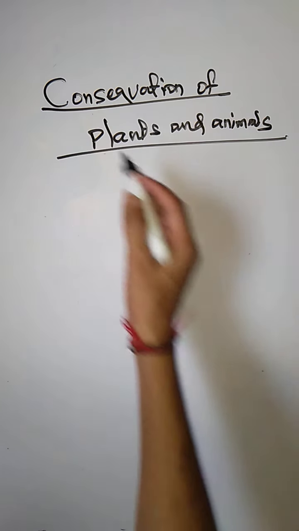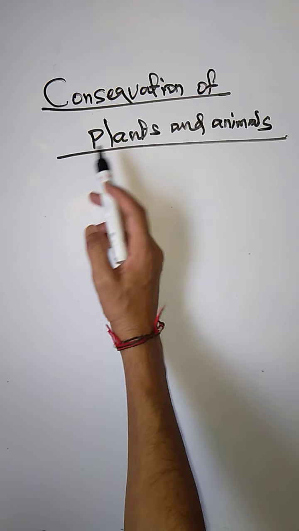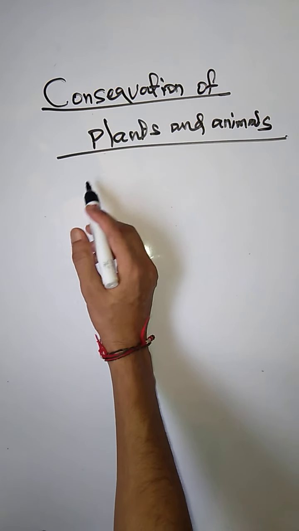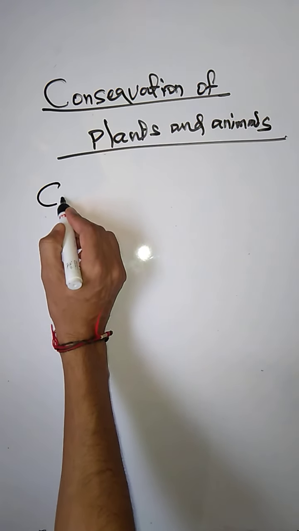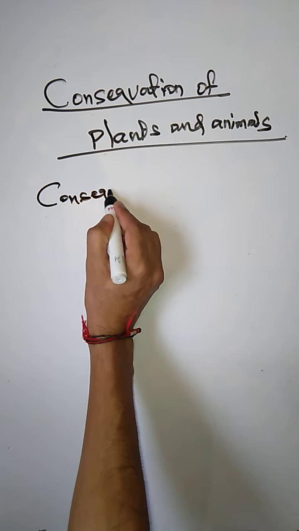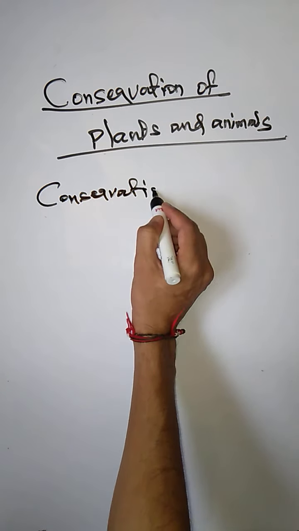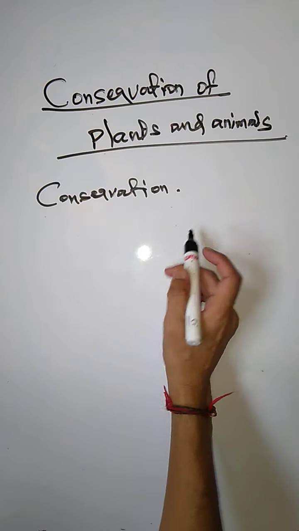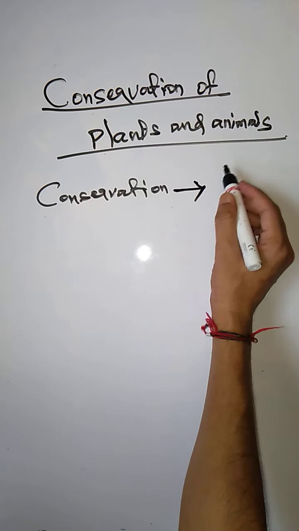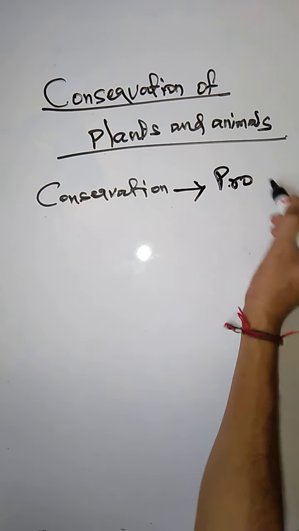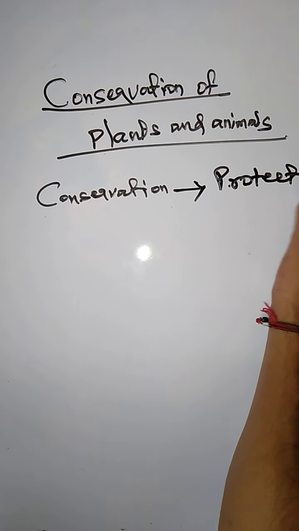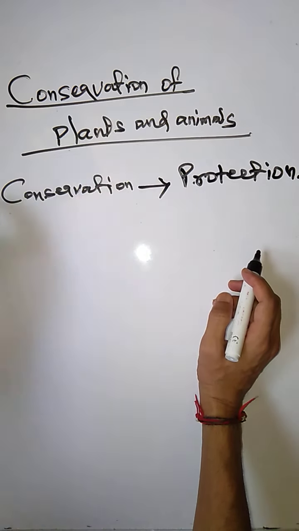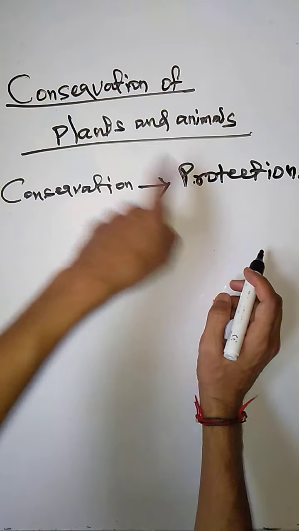First, what is the meaning of conservation of plants and animals? First let us know conservation. What is meant by conservation? Conservation means protection. Conservation of plants and animals means protection of plants and animals.